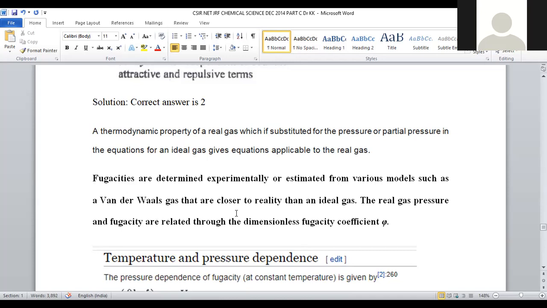Here the volume and attractive forces are also taken into consideration. That's why pressure correction and volume correction were made in the Van der Waals equation, so this is somewhat closer to the real gas, somewhat closer to the ideal gas. For a real gas, pressure and fugacity are related through a dimensionless parameter called the fugacity coefficient. There is a slight variation between pressure and fugacity. Pressure is employed for ideal gas, fugacity for real gases. So the interrelation between these two is measured by the parameter called the fugacity coefficient.